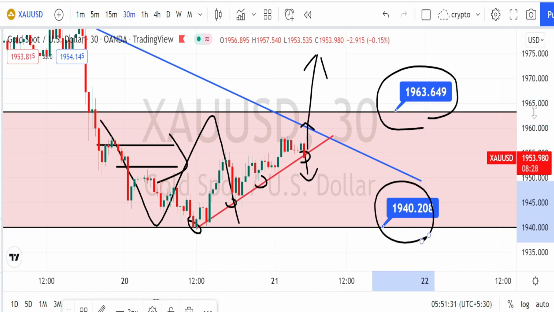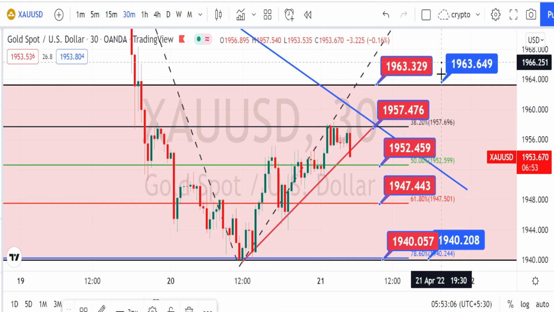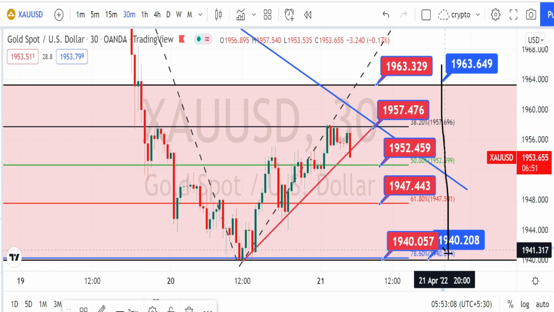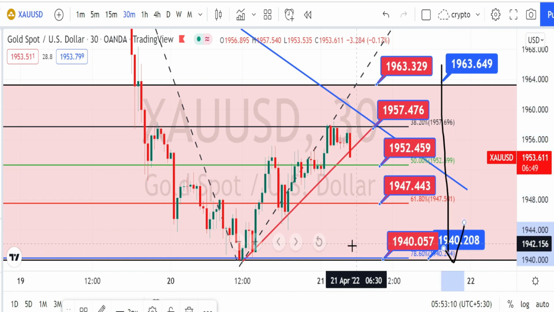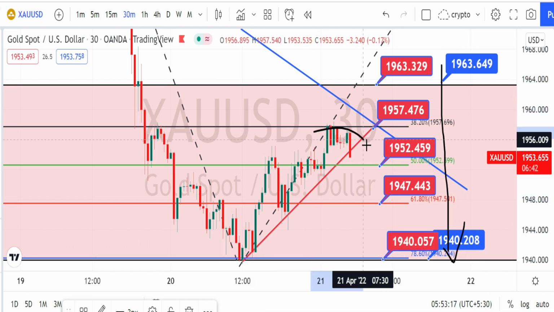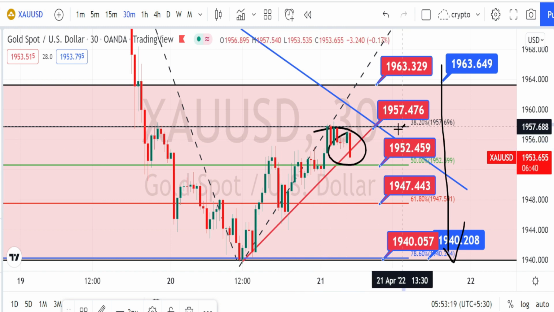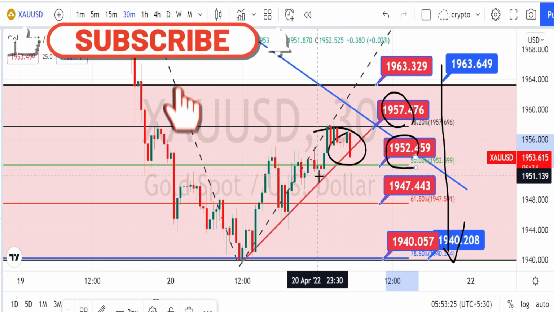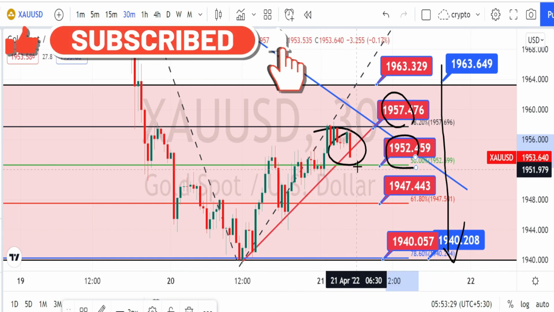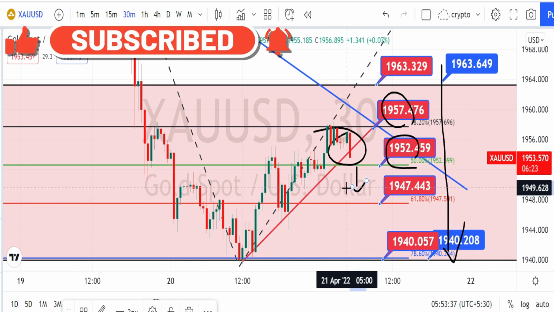Let us mark the support and resistance levels for 30 minutes time frame. So the values within these red color boxes are the support and resistance levels for 30 minutes time frame. Currently the price action is trading between this resistance level of 1957 and support level of 1952. Wait for it to break the previous low of 1951 in order to take trades on the bearish side.